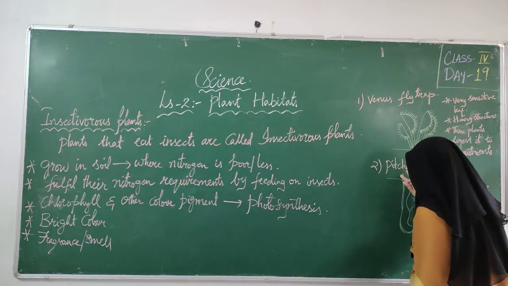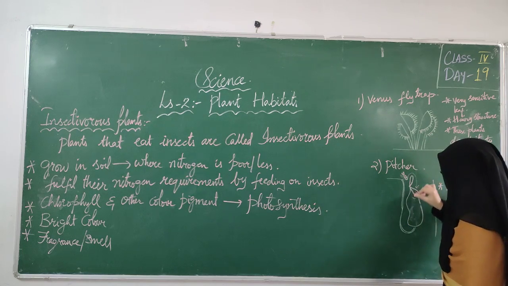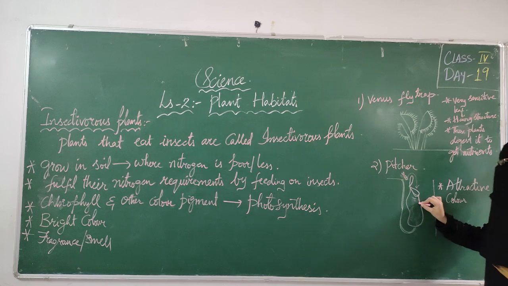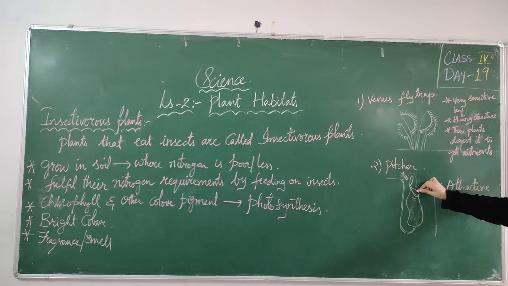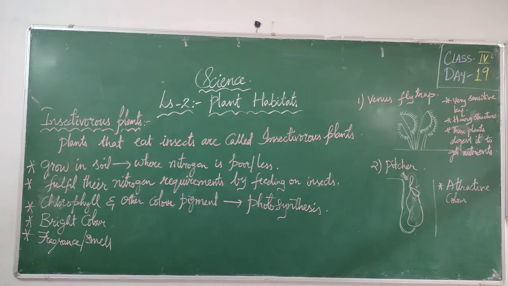Suppose one insect is there. It will come here and will sit here because this is of bright color, of some attractive color. When they sit here, they will close this. We are having one cap over here. They will close this and they will eat that insect. The pitcher plant attracts insects because of its attractive color. When the insects come and sit on the plant, they get trapped.